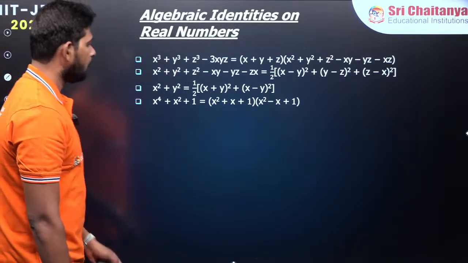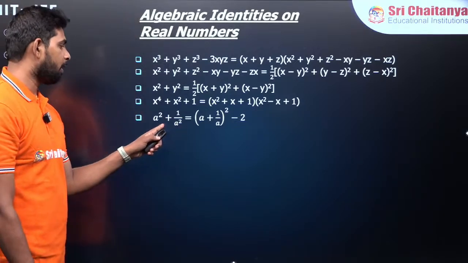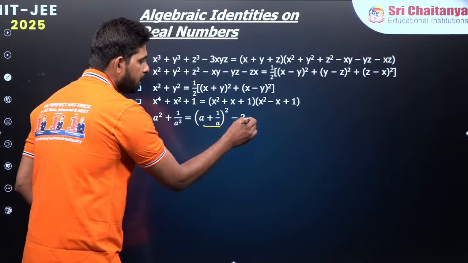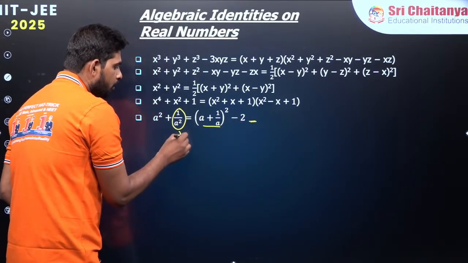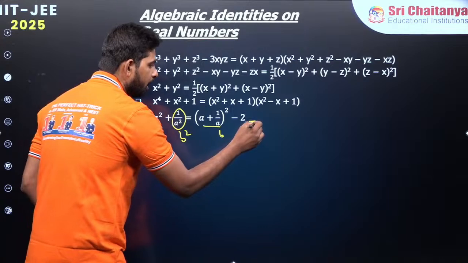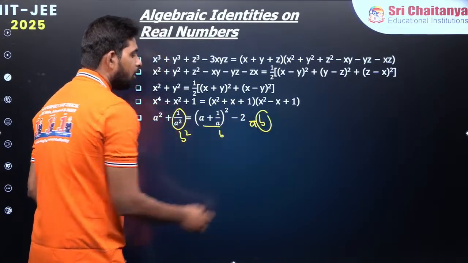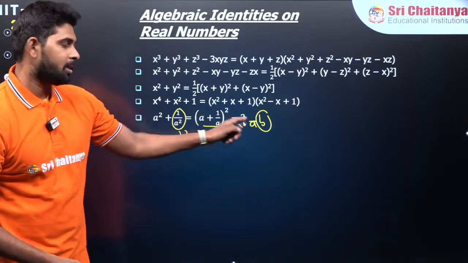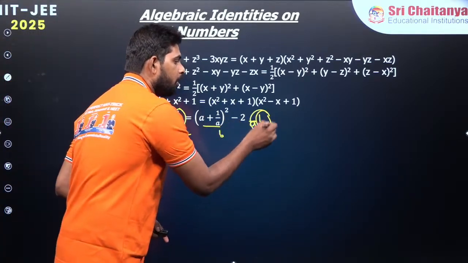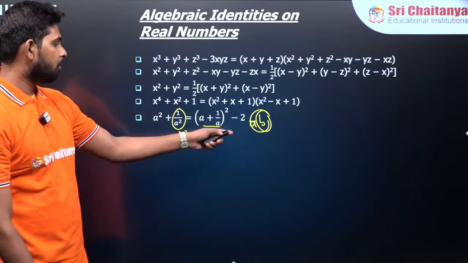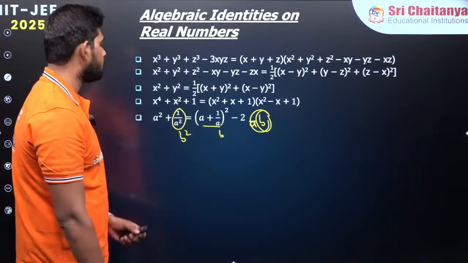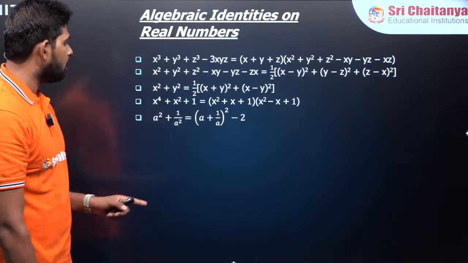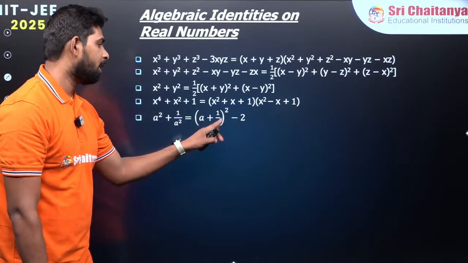And then this one also here, if I am taking a square plus 1 by a square, it is equal to the sum of these two squares minus 2ab. Here this is b square over here and this one over here is b, but b turned out to be the reciprocal of a, right? So if I am going to take a into b, b is the reciprocal of a, so it gets cancelled and you are going to be left with 1 only. That is why you are going to get the value as minus 2 itself, right? So a square plus 1 by a square is equal to a plus 1 by a whole square minus 2.